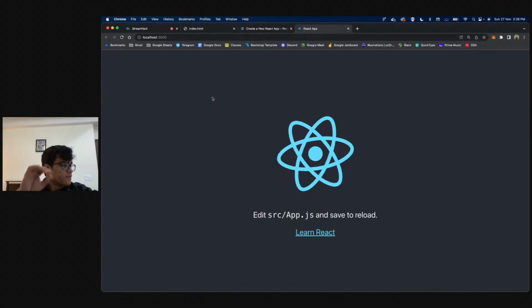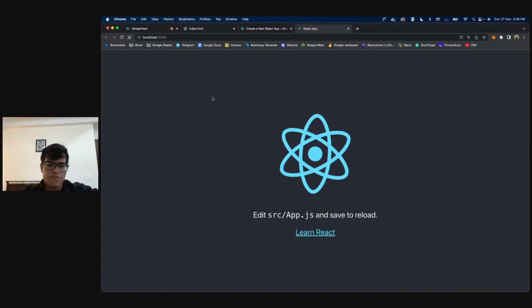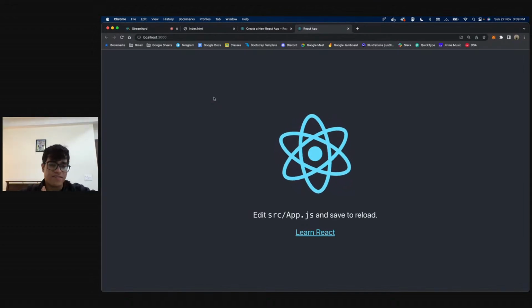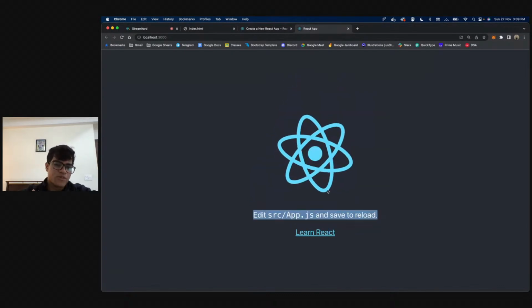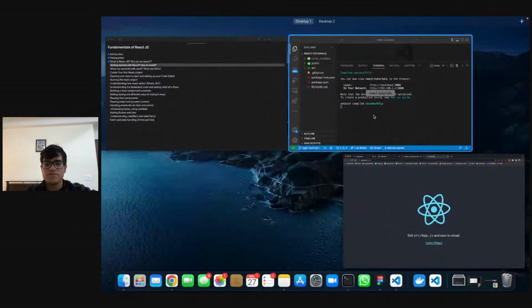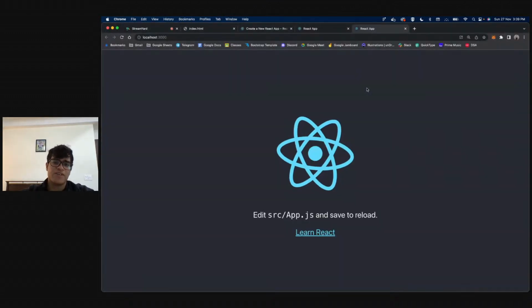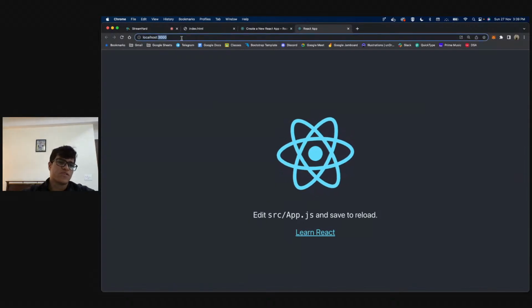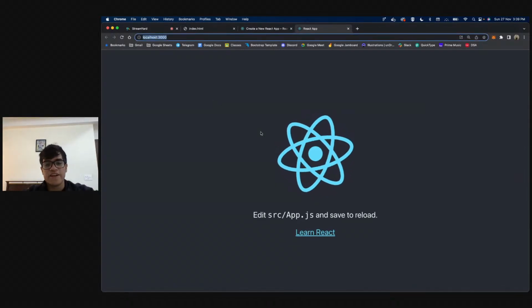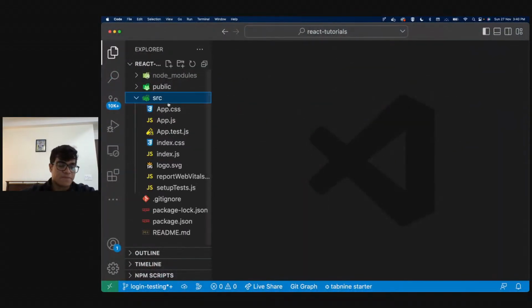All right. So the moment we run that command, this is what we see and this is what we have. Right. So this is the boilerplate code that you must have heard people talk about. This is what we get. Okay. So all I did was I said npm run start, and this is the port where my website was. I can visit my website, so I just have to click on this link or command click on it, and it opens this, right? Or you can go to your Google Chrome and just write localhost 3000. So this is where my React project will be visible, right? All right. So now my React project is up and running, right?